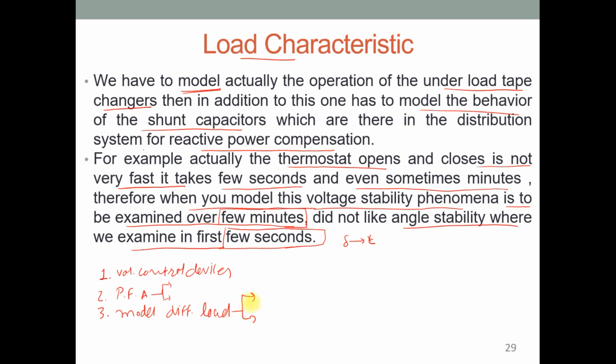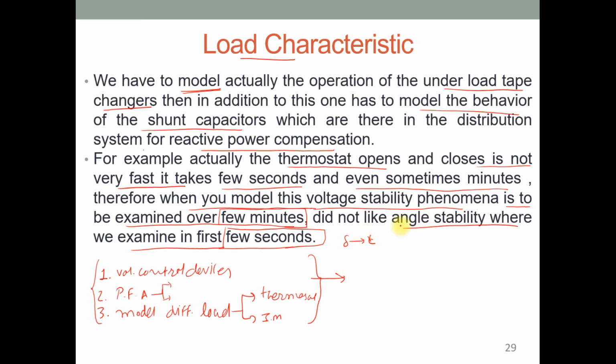For static load you can consider the example of thermostats, and for dynamic load, that means fast acting equipment, you can consider the induction motor. Clear? Thermostat and induction motor. So overall, after examining all these three key parameters, you can conclude the voltage stability for that particular network. Clear?